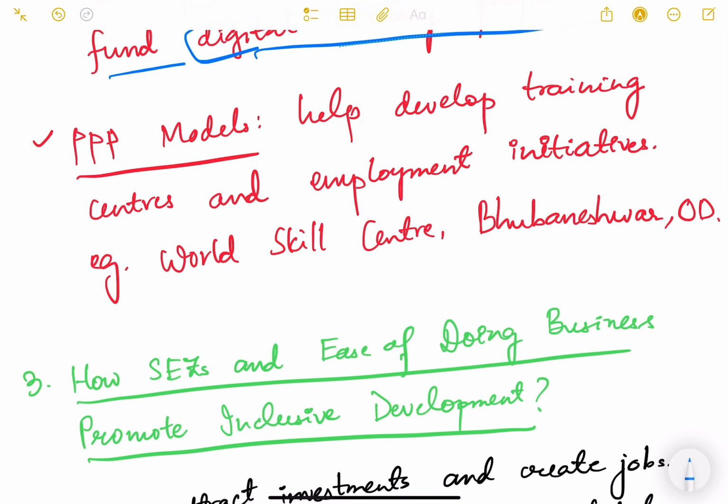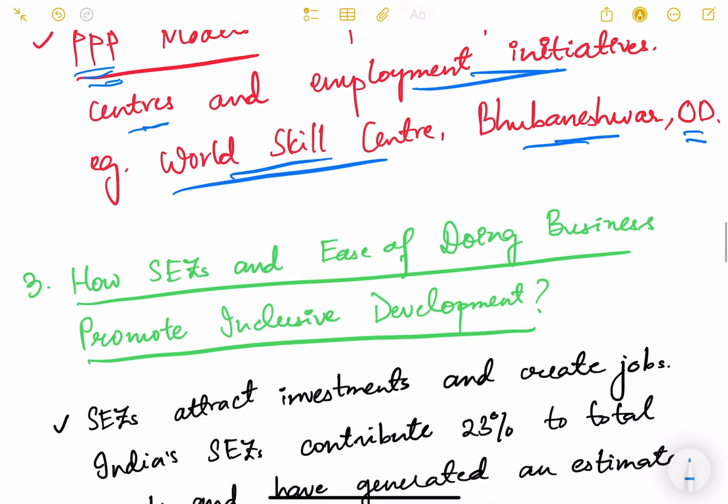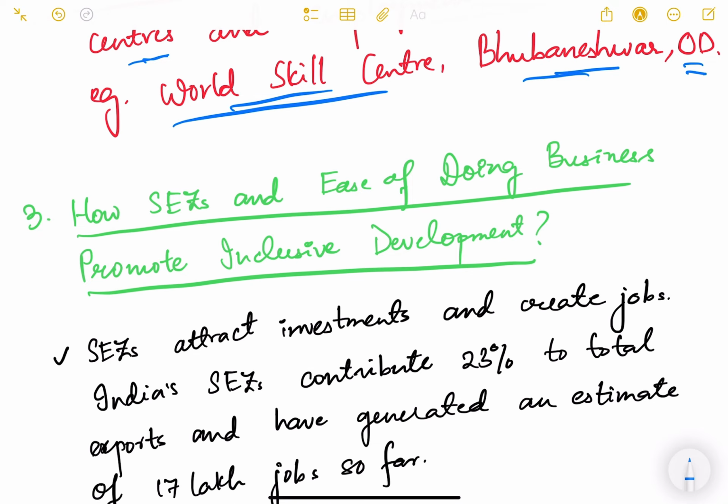Then PPP models, okay, which is public private partnership models. This is another way through which the private sector can contribute to achieve inclusive growth, in the sense that they help develop training centers and employment initiatives. A very good example of this is the World Skill Center in Bhubaneswar of Odisha. Okay, so this is developed by the government of Odisha by taking relevant support from the industries also. So at the World Skill Center, industry partners with the government to provide training to the people in this center.